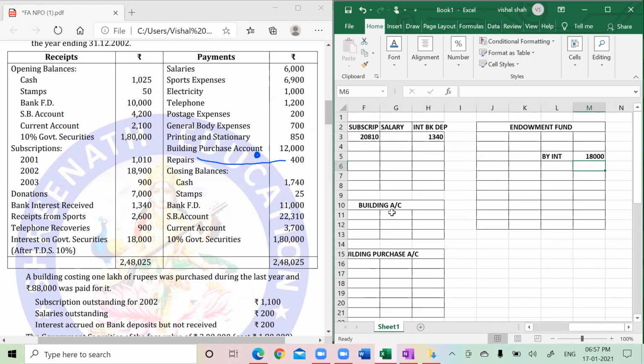It is after TDS. So please pay attention. You need not write directly 18,000. You have to write gross income. Gross income minus TDS, you get net. If gross is 100, they have got TDS of 10 and it is 90. How much income did we get net? 18,000. So how much would be gross? Please find out by cross multiplication. If you cross multiply, you get 20,000.